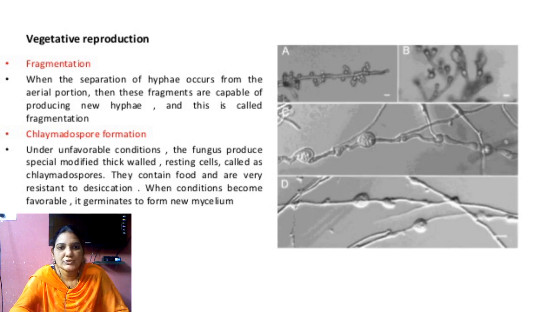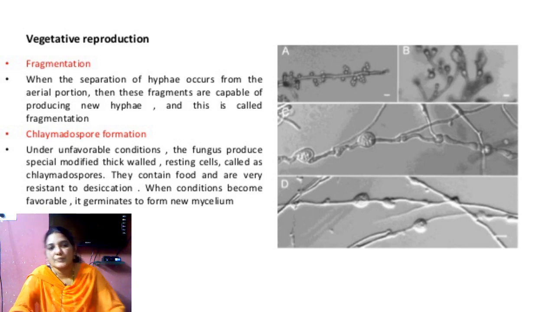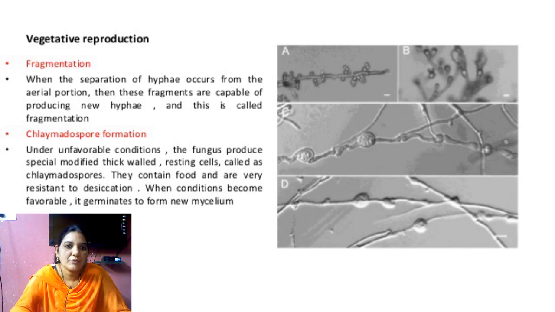Each cell changes into an oidiospore, and the oidiospores separate from the host and enter into new bread, new chutneys, new food material, and form fungus.